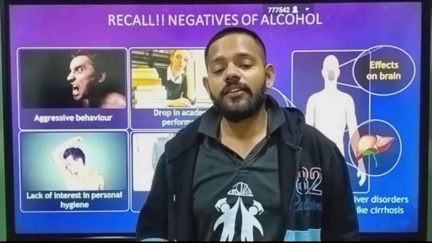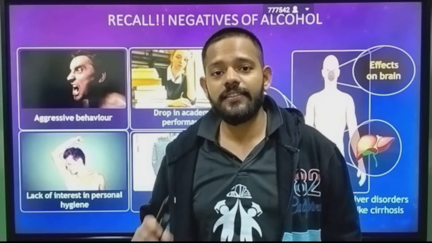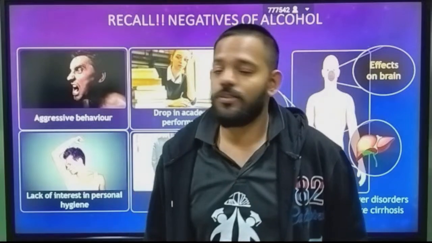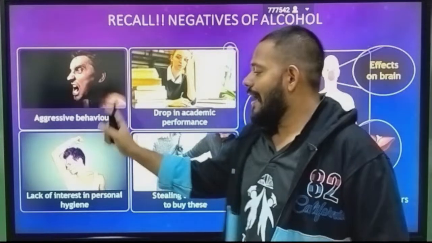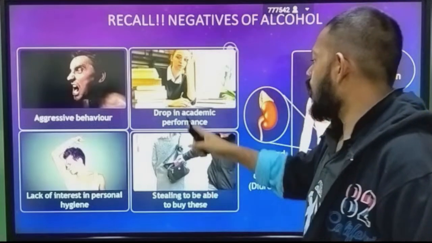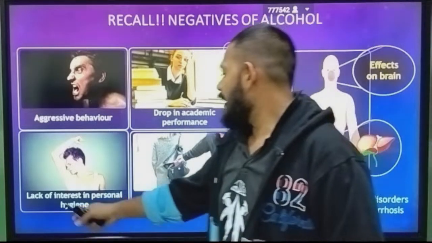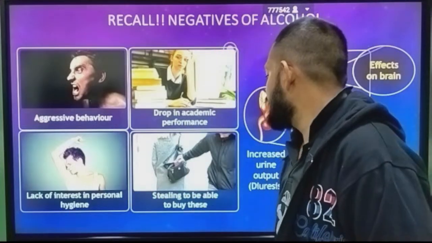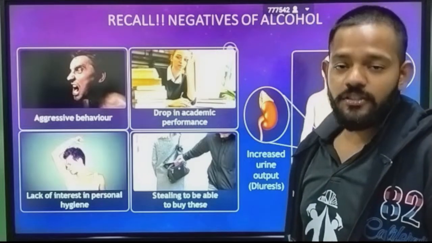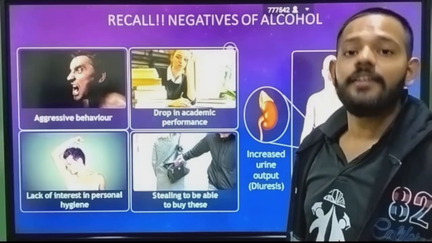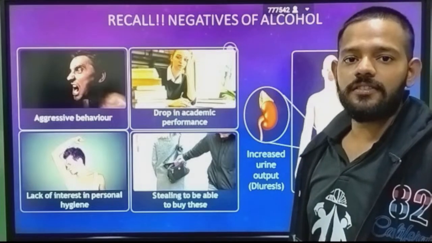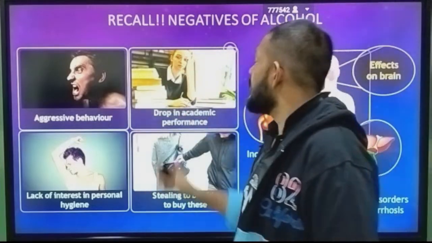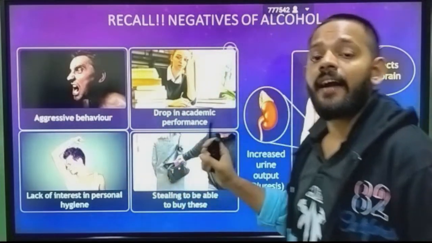Drinking alcohol is hazardous to your health, hazardous to your liver. So what are the negative points of alcohol? Aggressive behavior, drop in academic performance, lack of interest in personal hygiene, stealing to be able to buy it. These are very costly things, so some people start stealing things, robbing houses. So these are all the negative points of drinking alcohol.